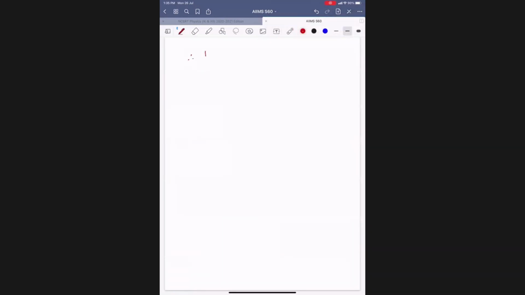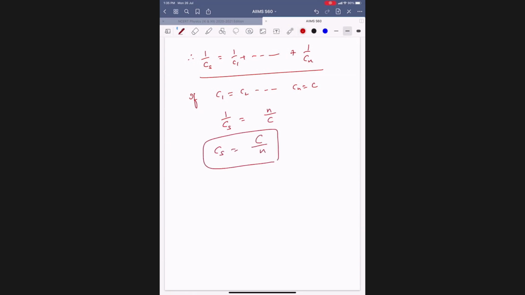So therefore we can say 1 by C series is equal to 1 by C1 plus so on for n number of capacitors. If C1 equals C2 equals Cn, everybody C, then 1 by C series is n by C, or C series is C by n. Effective capacity will decrease, right?